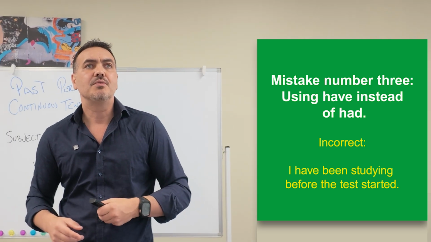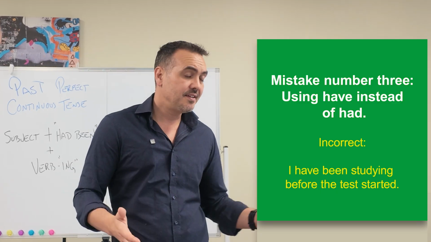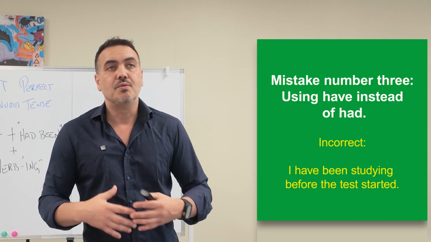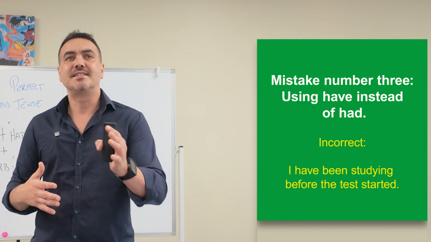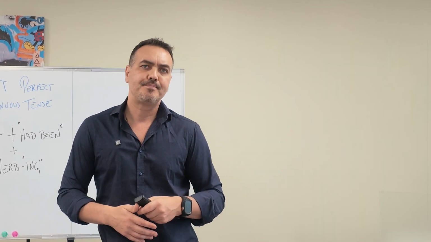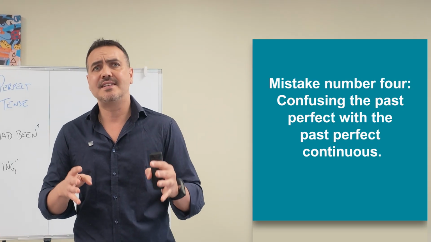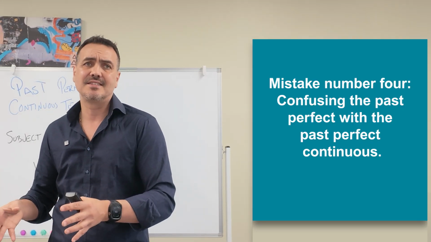You wouldn't want to say, I have been studying before the test started, okay? You would want to say, I had been studying before the test started, okay? Use had been when both ideas are in the past, okay?